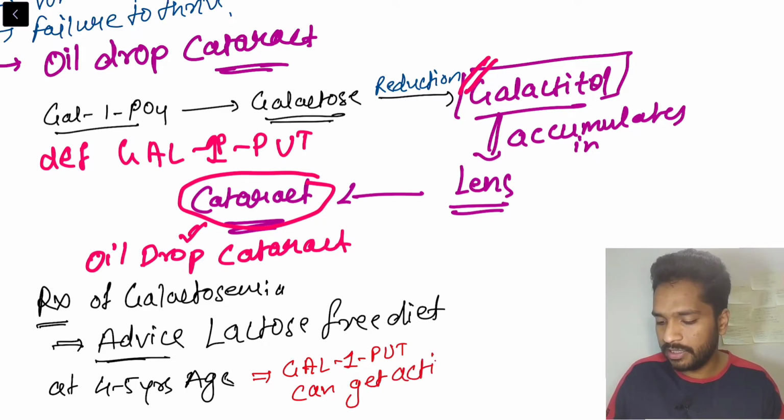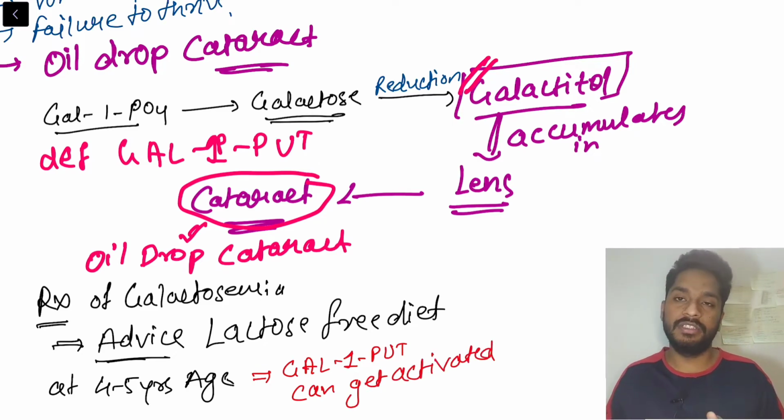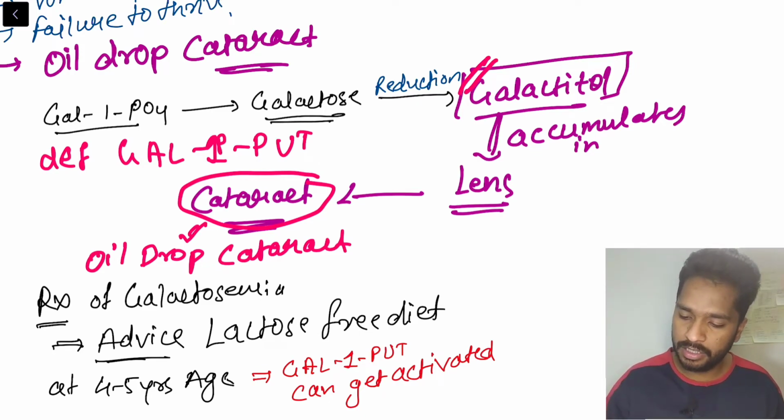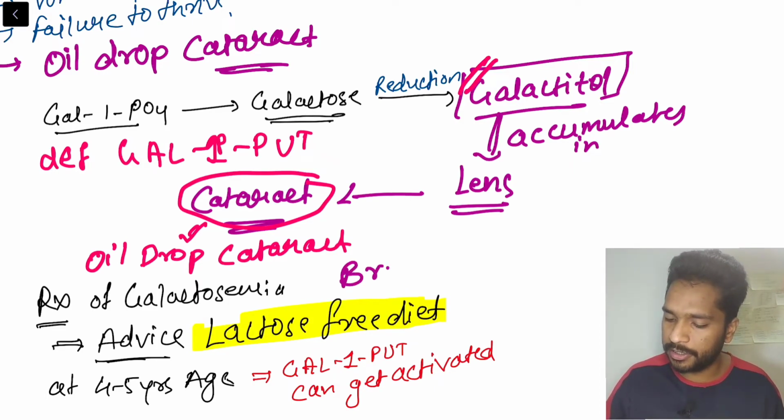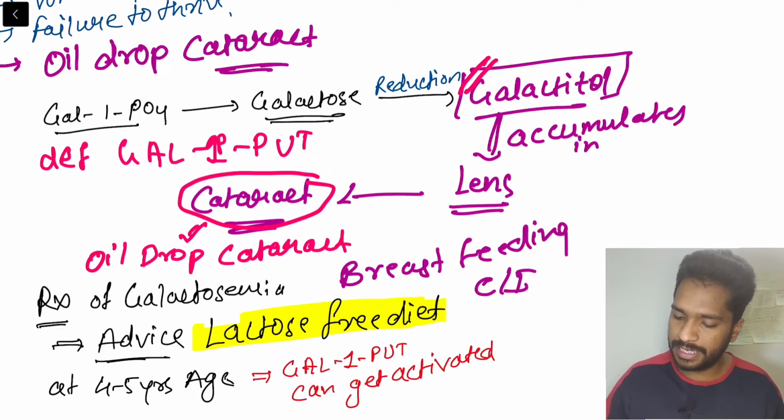If it gets activated, then the person can live a normal life with a lactose diet. But usually we prefer that the child be given a lactose-free diet. And if you talk about breastfeeding, it is totally contraindicated in galactosemia.